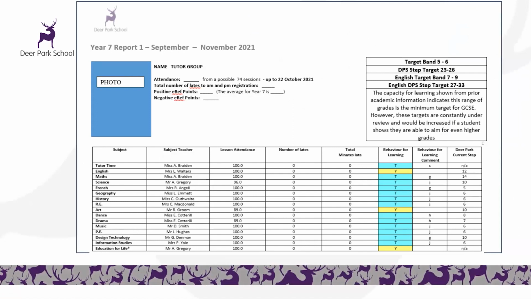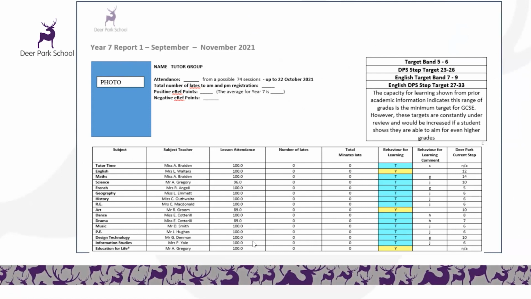At the top, there is some contextual information that you already have access to on the Insight app, but you can see that there is an average EREF points score for the year group that will give you something to compare your child's EREF score and give you an idea of their attitude and behaviour generally in and around the school. In the table below, you will have the subject teacher, and the lesson attendance.